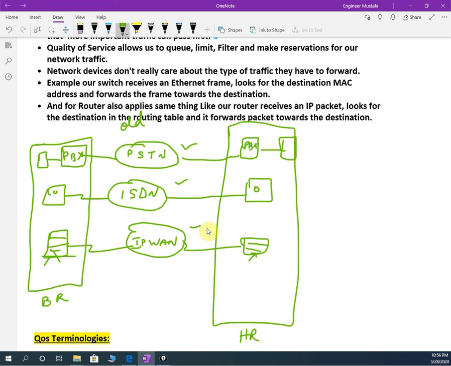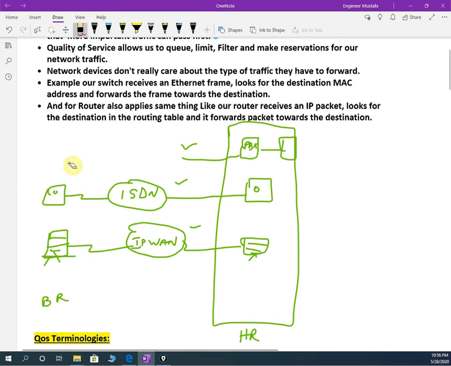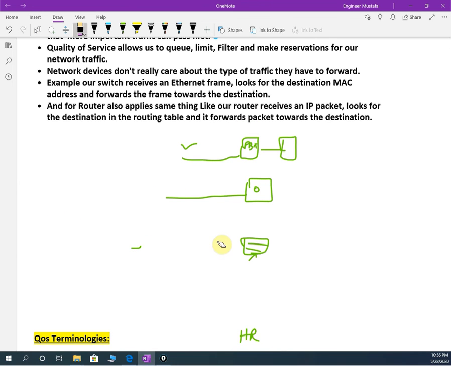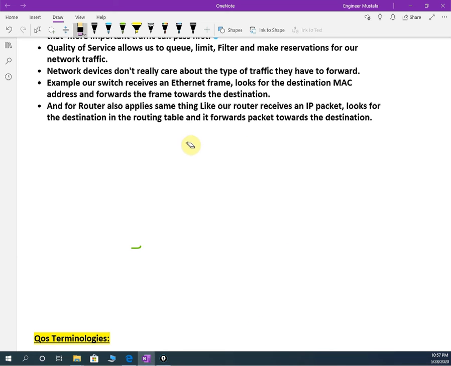But if you look for the new way, now we have the new way. In the new way we mix many things. Let me draw and show you the new way. This is the old way. Just remember, in the old way we have a separate dedicated line for each separate thing. We are actually connecting branch and head office. So in this old traditional network we have everything separate.